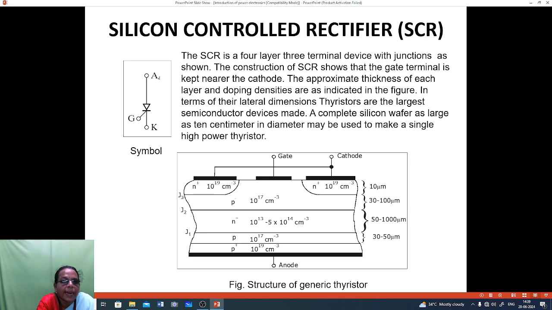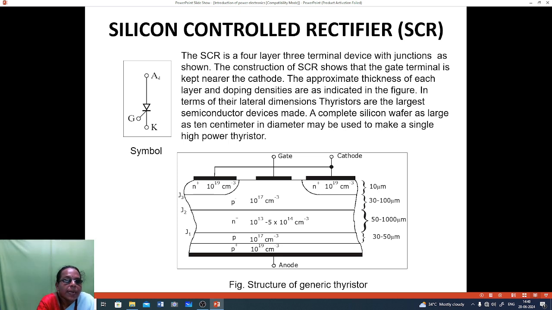The base is heavily doped with holes, that is p-type material. Above that is a lightly doped n-type material with a thickness of 30 to 50 micrometers, and above that an n-type material lightly doped, 10 power 13 to 5 into 10 power 14 per cubic centimeter, with a thickness of 50 to 1000 micrometers.